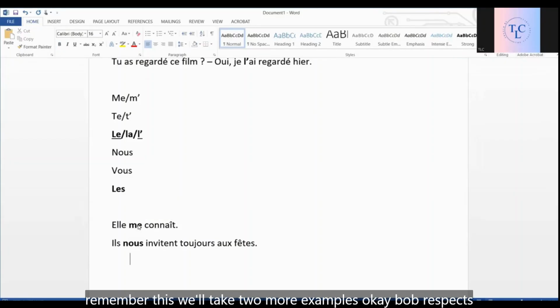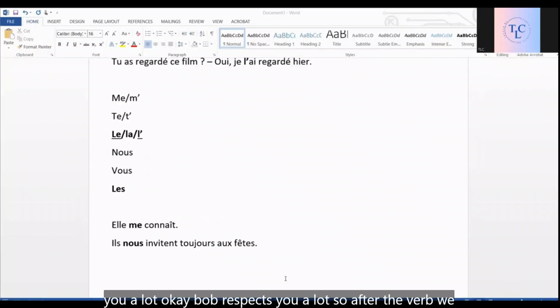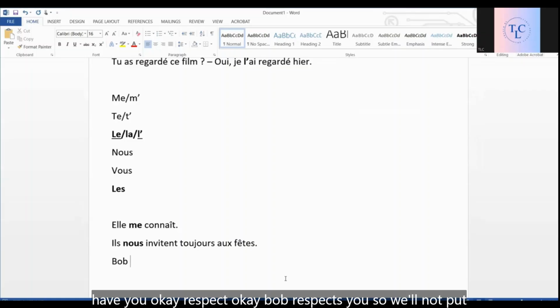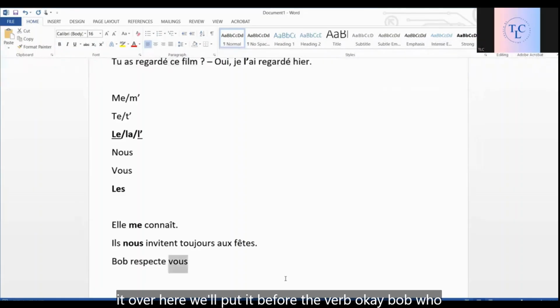Remember this. We'll take two more examples. Bob respects you a lot. So after the verb, we have you. Respect. Bob respects you. So we'll not put it over here. We'll put it before the verb.